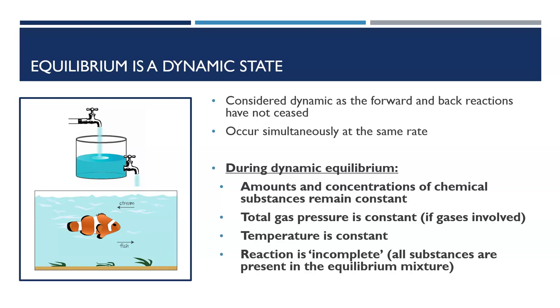Temperature is constant. The whole system remains constant, as though nothing is changing. However, the reactions are still occurring, even though there's no visible or discernible indication of this. The reaction is said to be incomplete in that all substances, the reactants and the products, will be present in the reaction mixture at equilibrium.